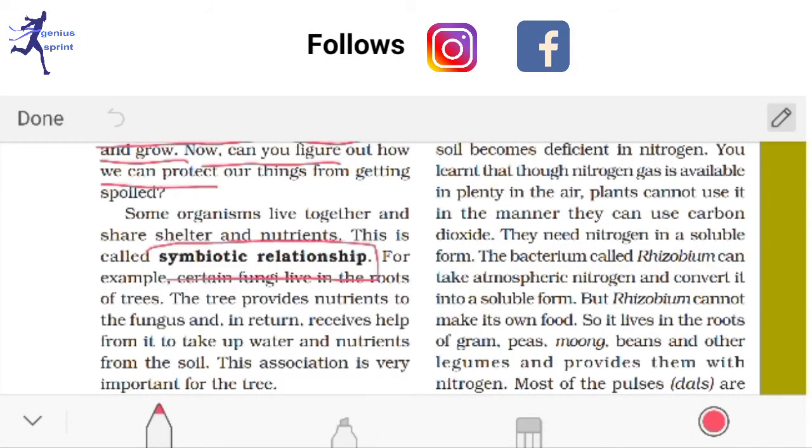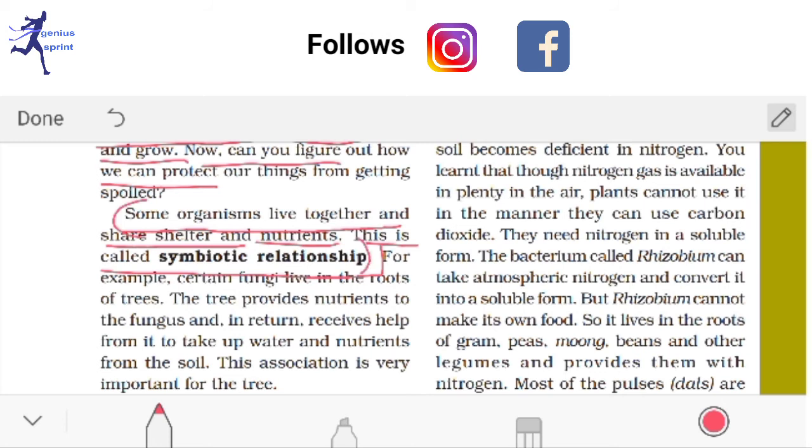Symbiotic relationship is very important. Symbiotic relationship is one kind of relationship where both, that means host animals or plants, are living together by making a relationship. This relationship is called the symbiotic relationship. See, some organisms live together and share shelters and nutrients. This is called the symbiotic relationship.